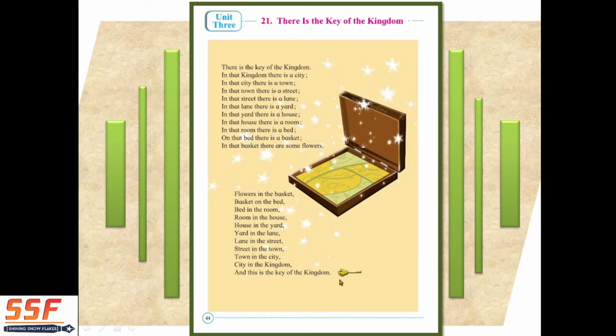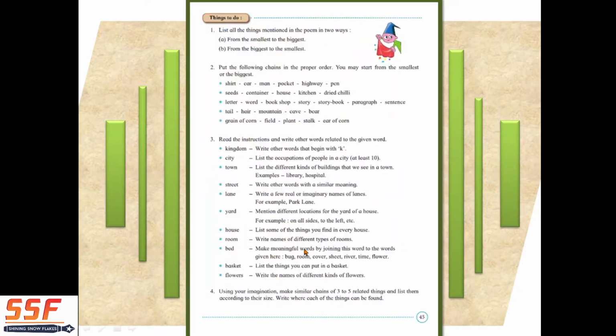So by this key we will open and see what's there in the kingdom. And we will also close. In the next stanza it's the closing stanza. So in that we will again move from flowers and again to the kingdom. So let's see how this goes. So we have the next exercise. I will only explain few questions which are important to you, and the rest I will give you in the workbook and notebook.